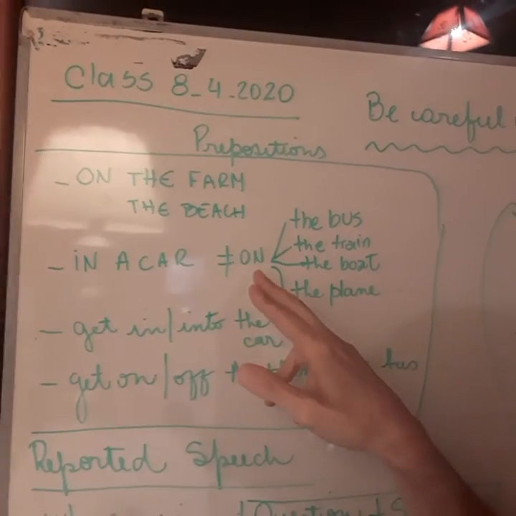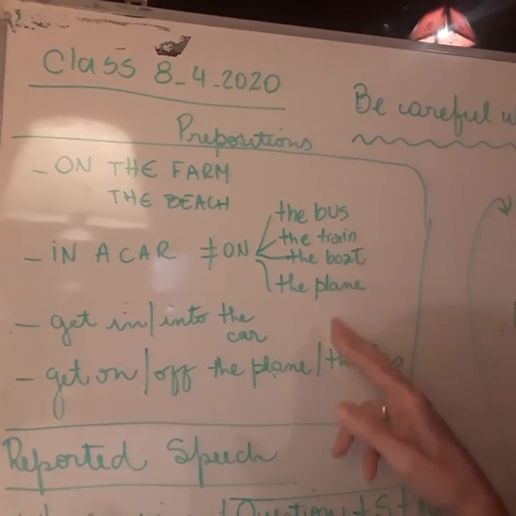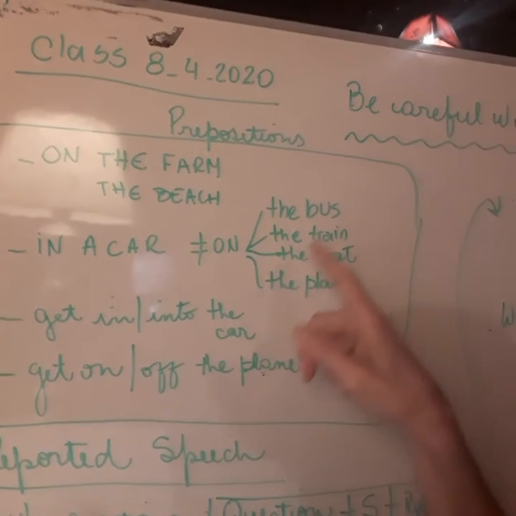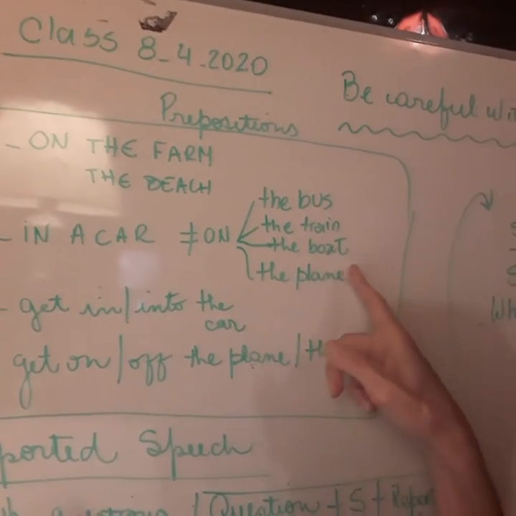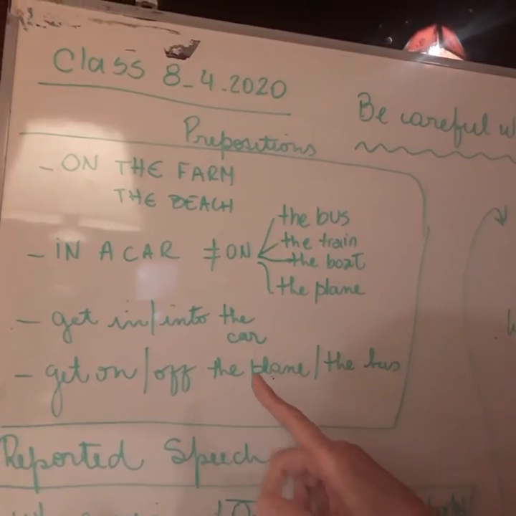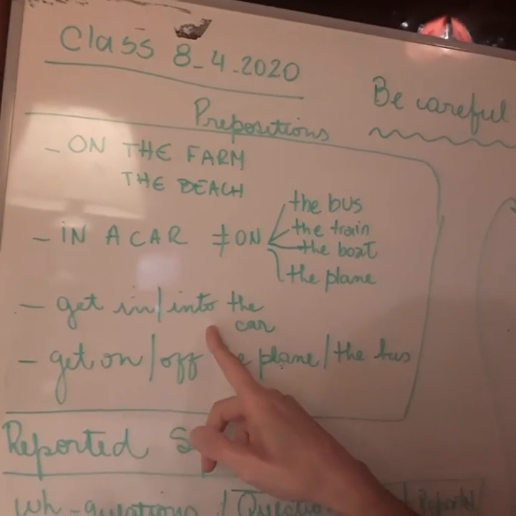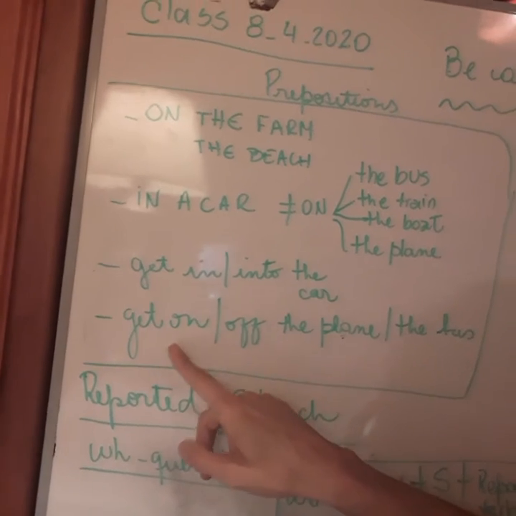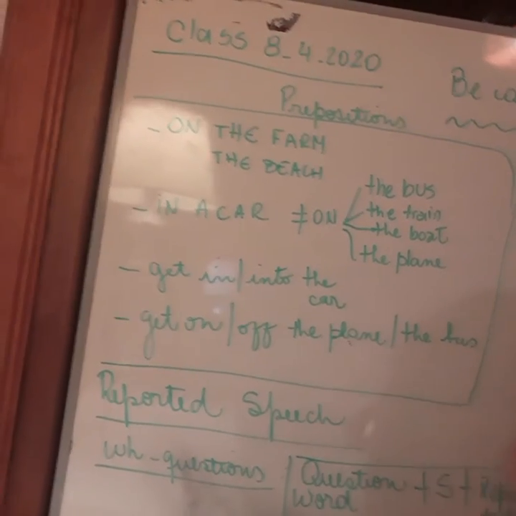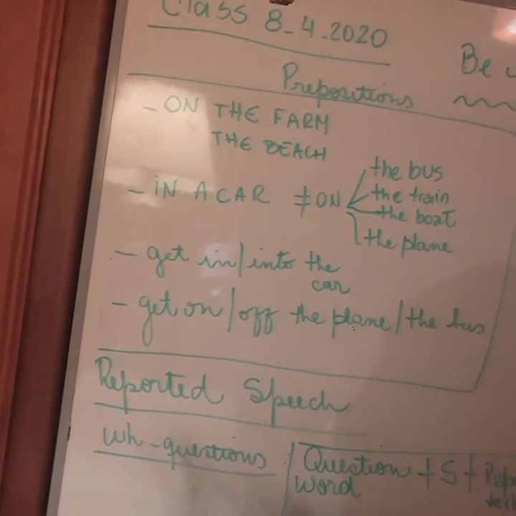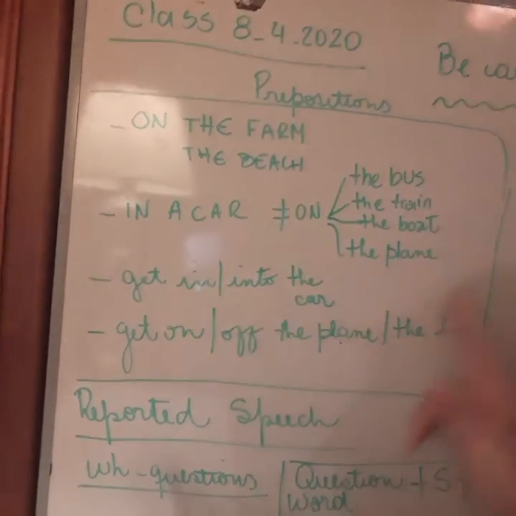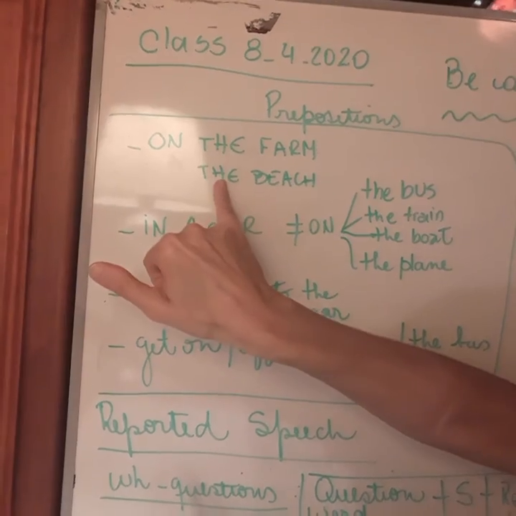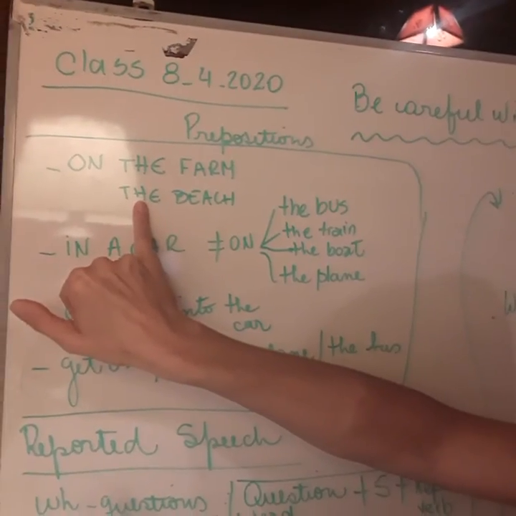Then it's on for the means of transportation except for car. It's in a car, on the bus, on the train, on a boat, on a plane. Actually, it's also get into the car or get in the car, but you use get on or get off the plane, get on the bus, get off the bus. You see? So keep this in mind because I'm pretty sure that this one, or probably this one, will appear in the first certificate examination.